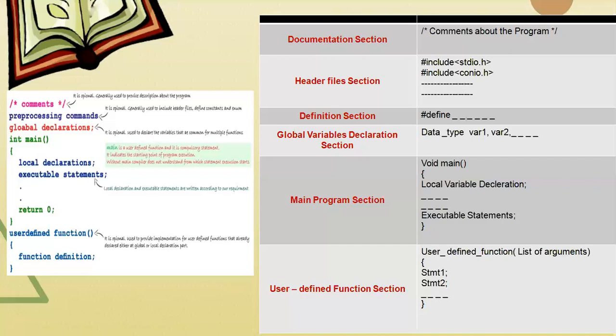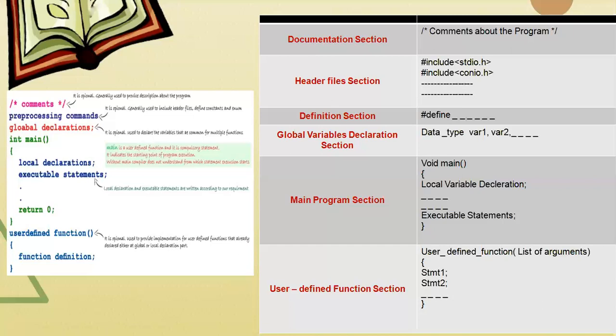Coming to global declaration section, which is also optional and is used to declare the variables that are common for multiple functions. And coming to the main function, main is a user-defined function and it is a compulsory statement. It indicates the starting point of the program execution.